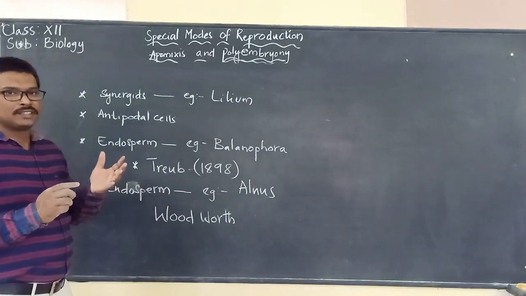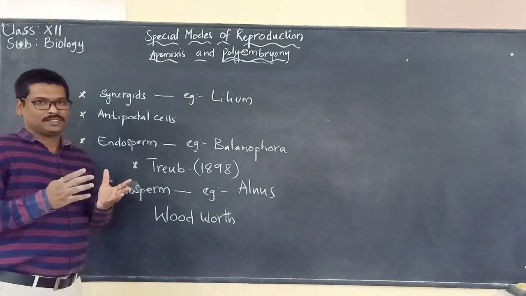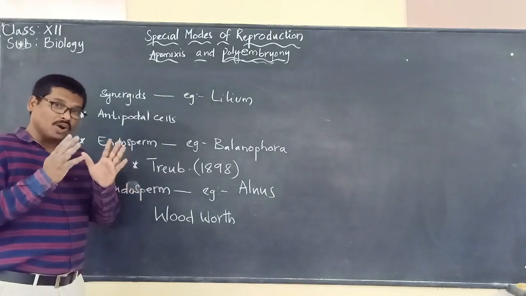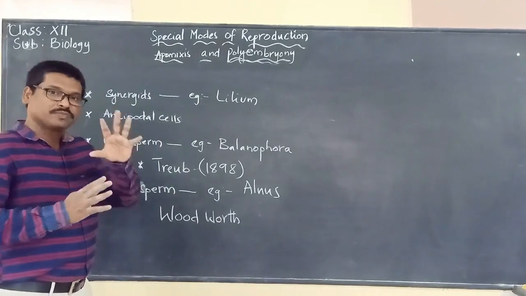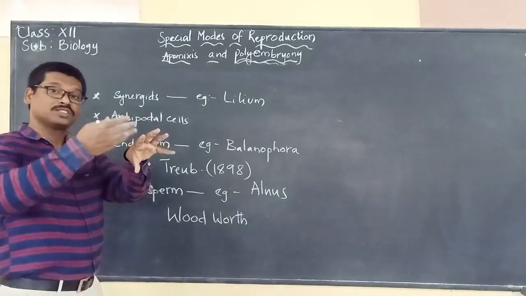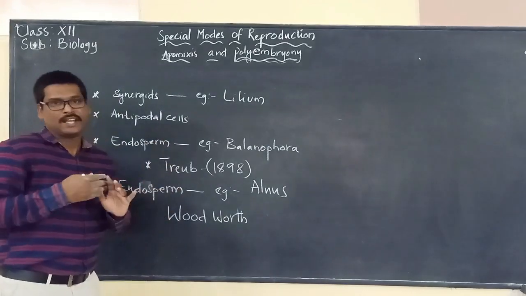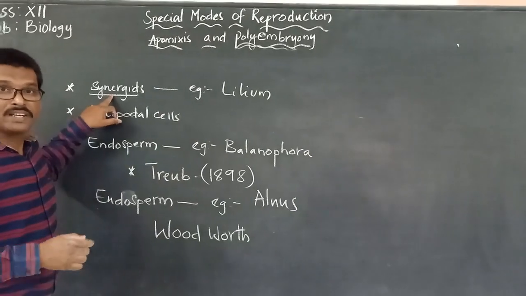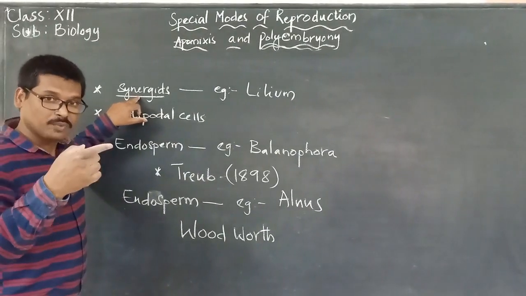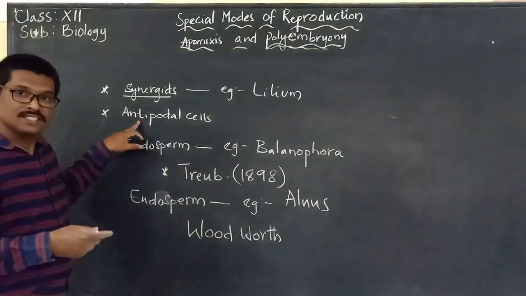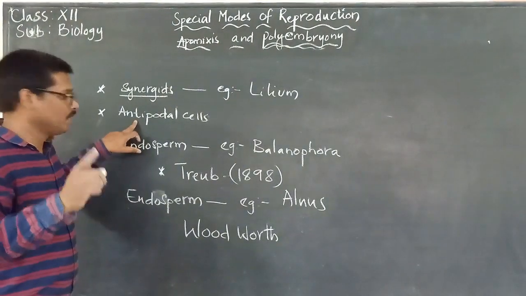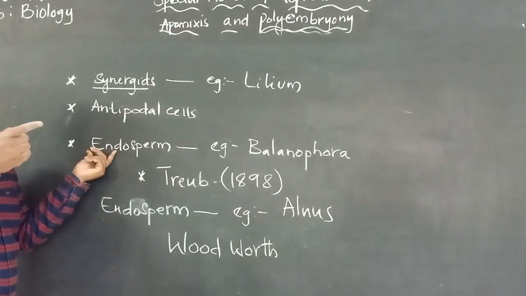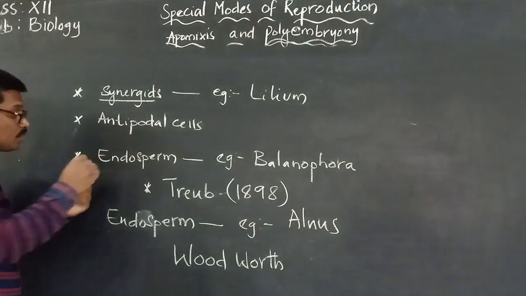So we said that in polyembryony, many embryos can be formed not only from the egg but also from other cells present in the embryo sac and cells present outside the embryo sac. Synergids help in the formation of the embryo, antipodal cells help in the formation of the embryo, and even the endosperm will also form into an embryo.